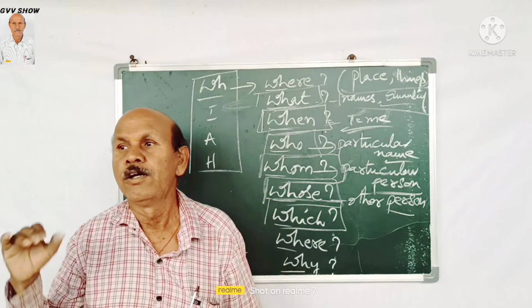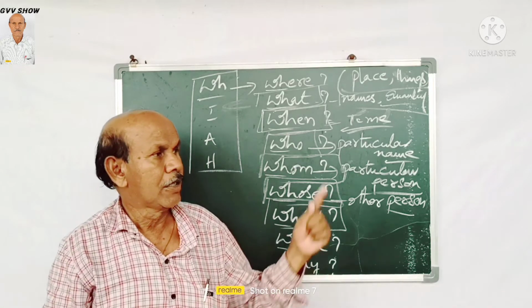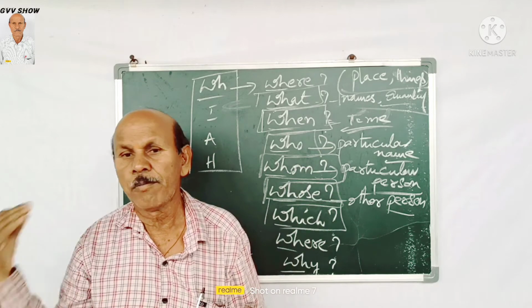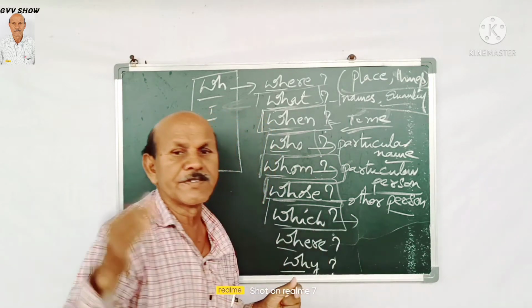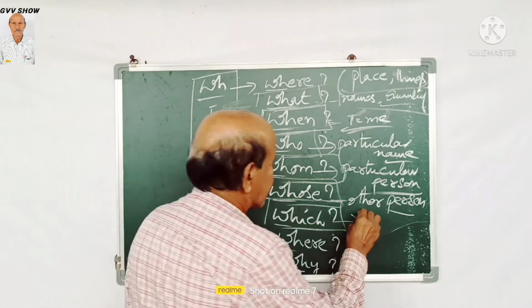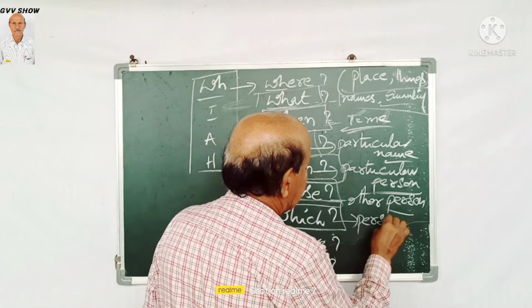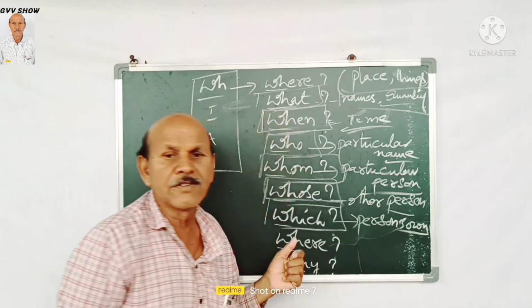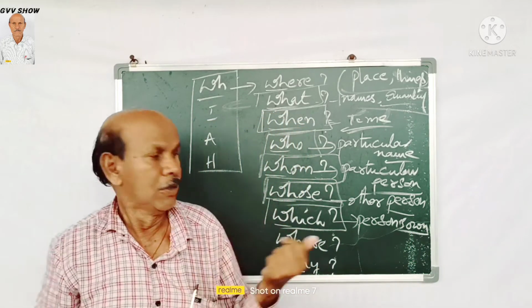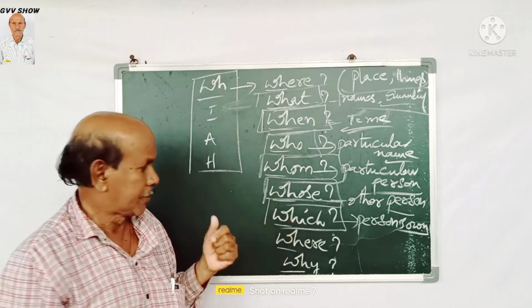Which is your village? Which is your table? Which is your book? So these are particular things knowing about a person's own. Simply we say person's own. So whenever we know other person's own things, we must use which.